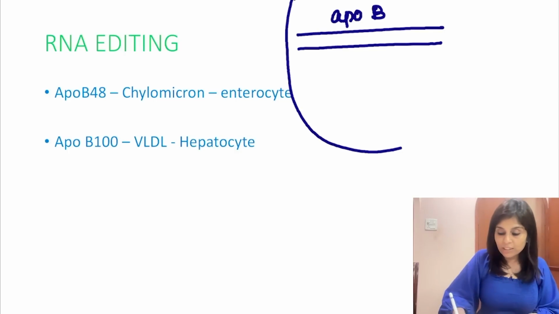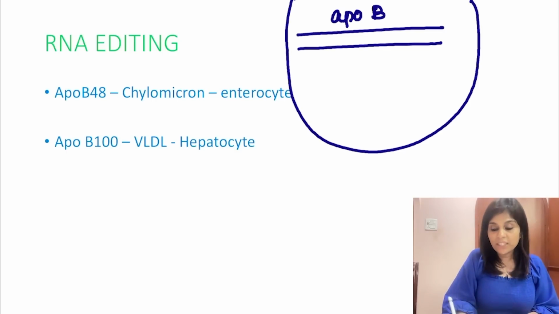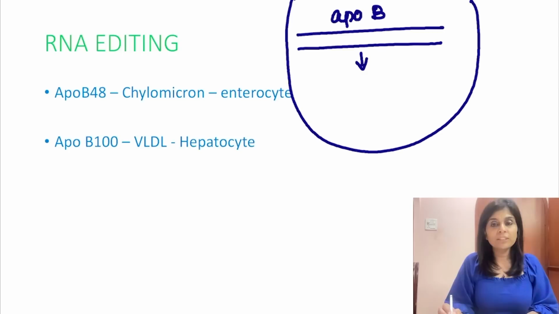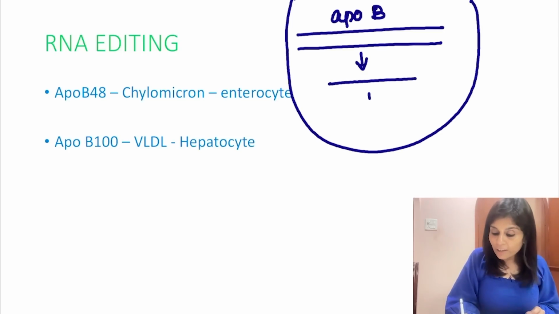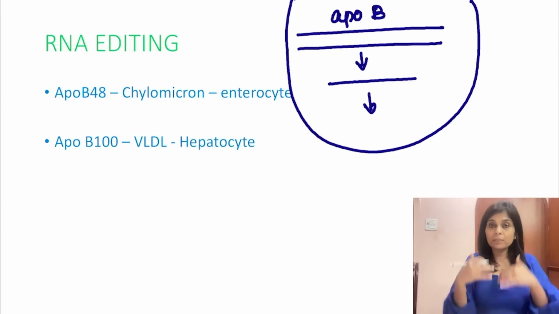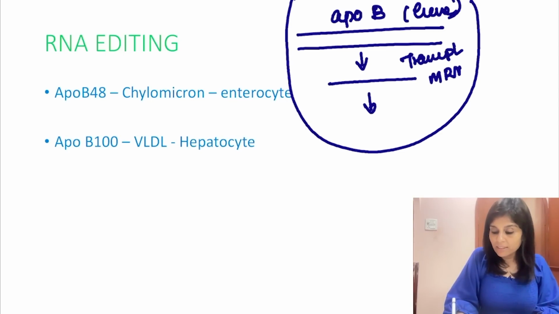Interestingly, in both these tissues, in both enterocytes and hepatocytes, this ApoB gene undergoes the same transcription to form the same mRNA. This mRNA undergoes the same 3 post-transcriptional modifications. I hope you all remember genes on transcription will form mRNAs, right?